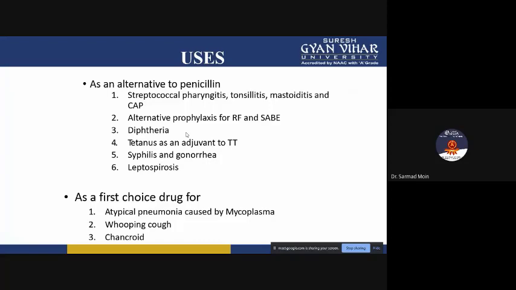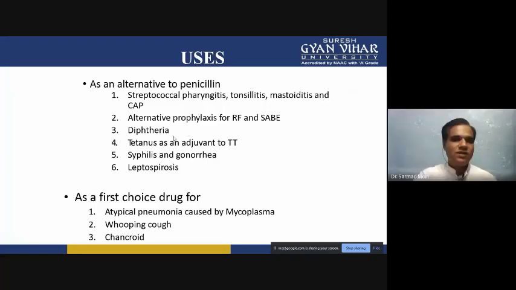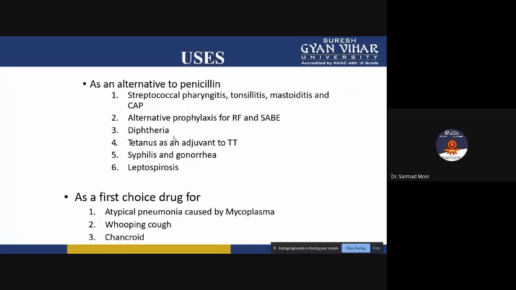Now uses of erythromycin. It is an alternative to penicillin, for streptococcal pharyngitis, tonsillitis, and similar diseases. Then alternative prophylaxis of rheumatic fever and SABE is there. Diphtheria, tetanus as an adjuvant to antitoxin, syphilis and gonorrhea: it works against syphilis and gonorrhea type of infection, and it is also utilized against leptospirosis. As a first choice of drug, it is used in atypical